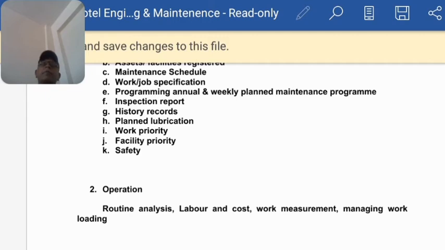History record: for every machine we maintain a particular card, or we note down all the information in our computer, in our software. That history should be maintained about the machine, if it is going to trouble or whatever it is.